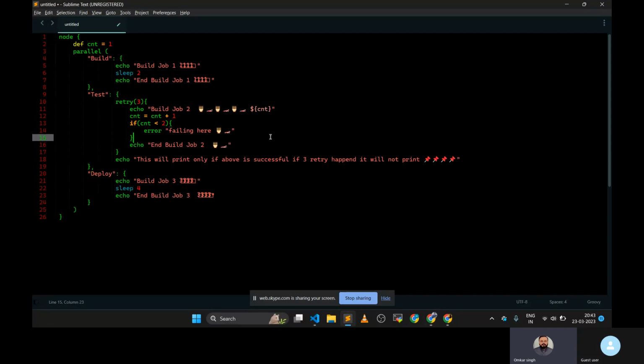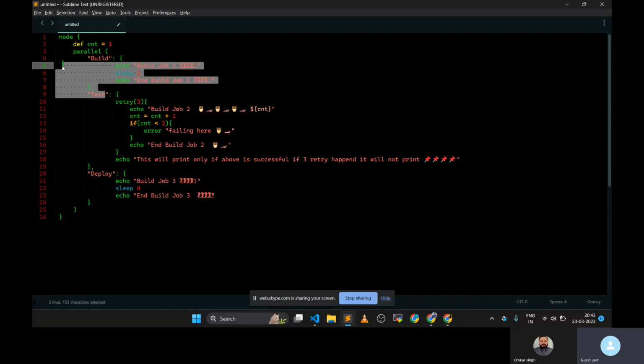Because we have given this parallel, right? No, not because of parallel. Parallel only means it will run these stages in parallel. The only use is that it will run all the stages in parallel to reduce the build time.